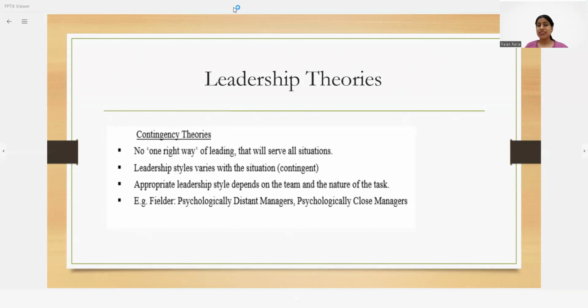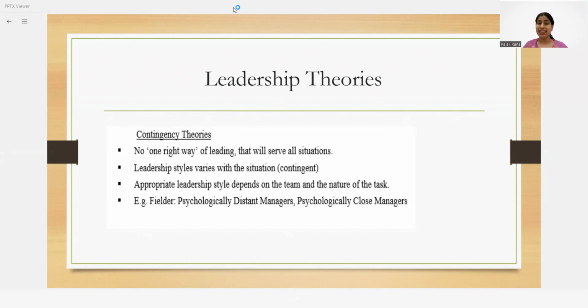So now the next one is the contingency theory. The name itself tells that it's something related to contingency, that is, nothing is fixed. According to this theory, there is no right way of leading that will serve all situations. That means we can't say that in this particular situation I have to be rigid, we have to follow rules, or we have to be flexible. That depends on the situation.